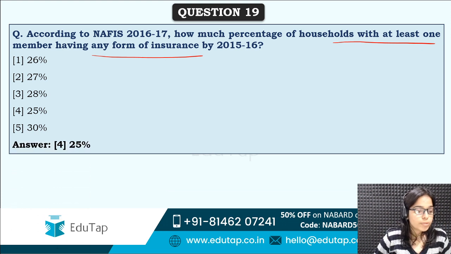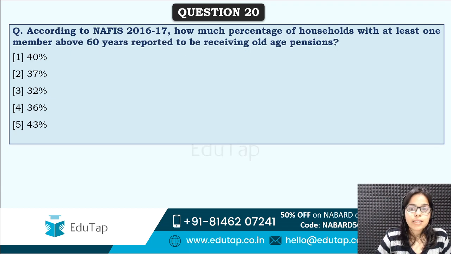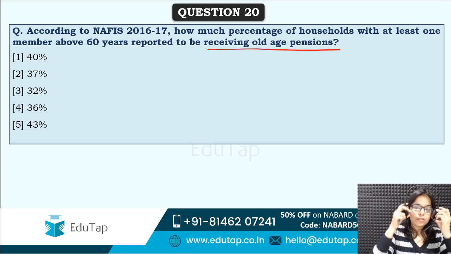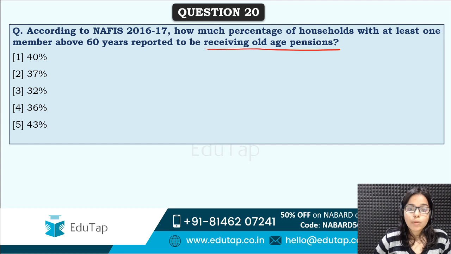Correct answer is option fourth, that is 25%. So around 25% households have at least one member having any form of insurance. Next is, how much percentage of households with at least one member above 60 years reported to be receiving old age pension? How much percentage of households have at least one member above 60 years which is receiving old age pension?